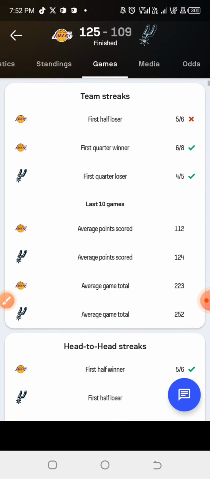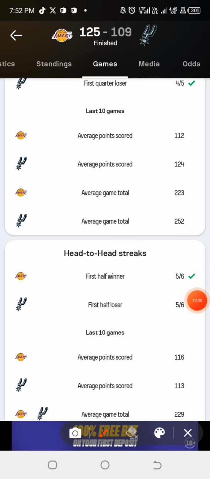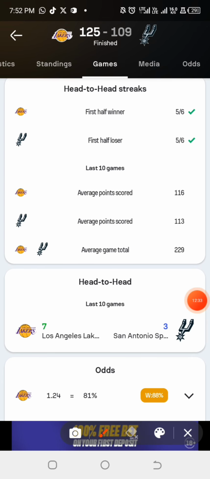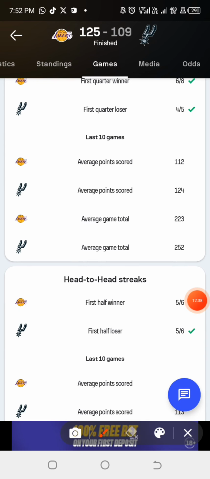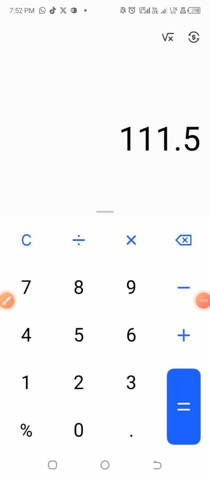these are the data that they provided, and we have the average total point for the home team, which happens to be 223, and the average total point for the away team, which happens to be 252. And looking at their head-to-head average total points, we have 229. Now if we check the smallest one, which happens to be 223, and divide it by 2, we are currently having 111.5.